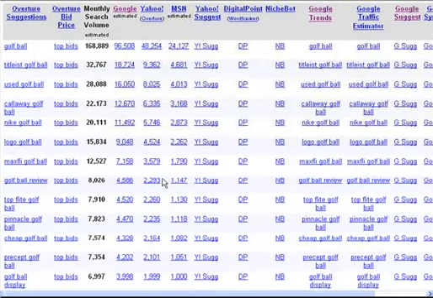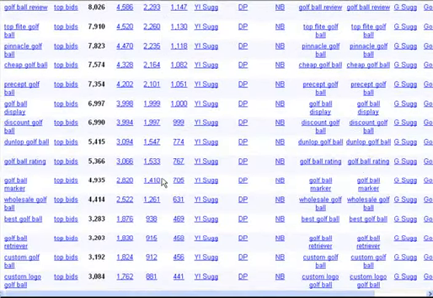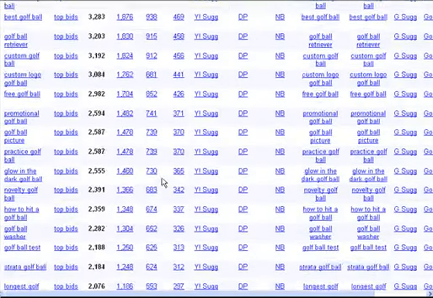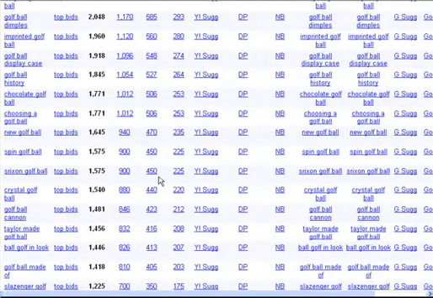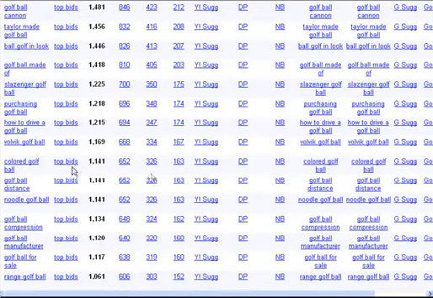But what you can then do is either go down the list and see what else you've got here, and there's just loads and loads and loads of terms that you can target. Some of these lower terms, like coloured golf ball, we'll have a look in a minute, but I doubt if many people are actually looking at that. So you could probably get a high ranking for that.